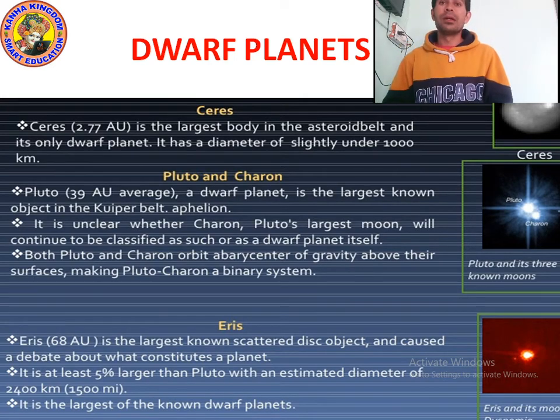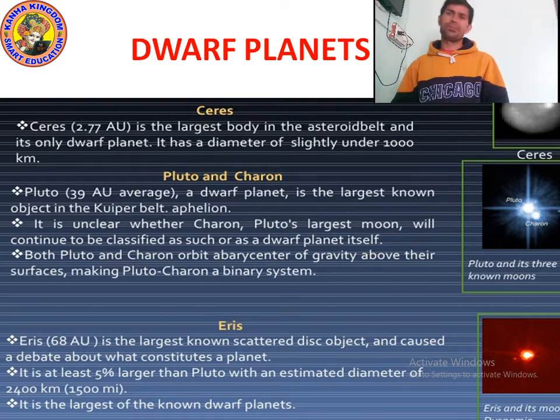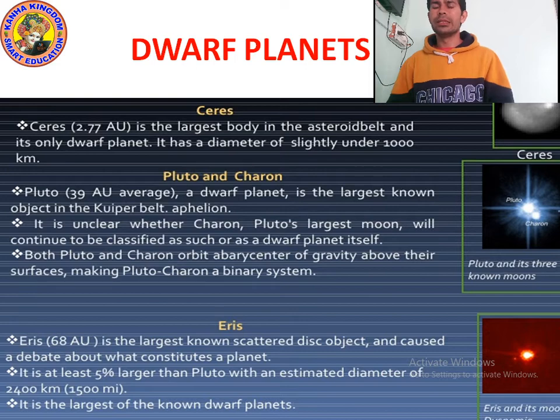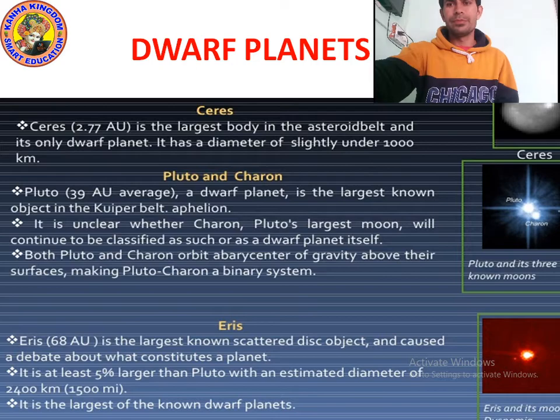If I talk about the average distance, Ceres is 2.77 astronomical units, Pluto's average is 39 AU, where AU means astronomical unit, and Eris is 68 AU. I hope you understood Ceres, Eris and Pluto. Now let's move on to the next point.